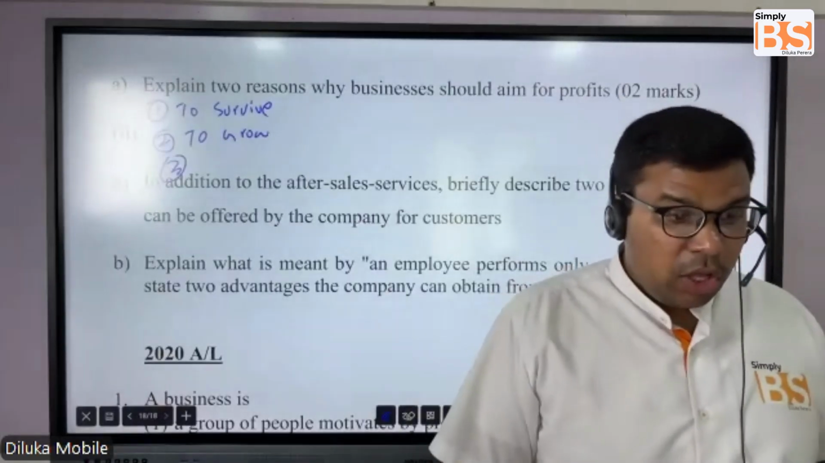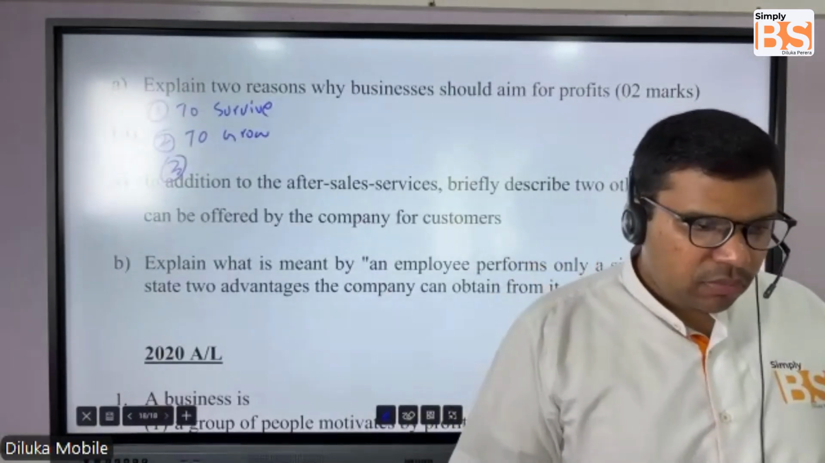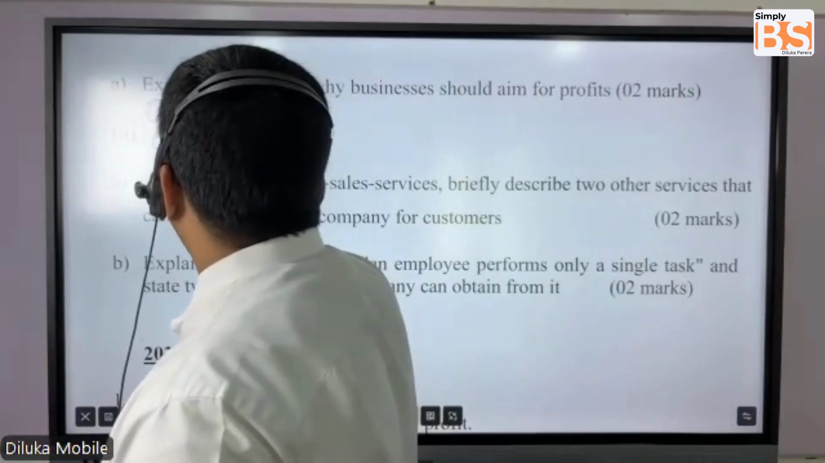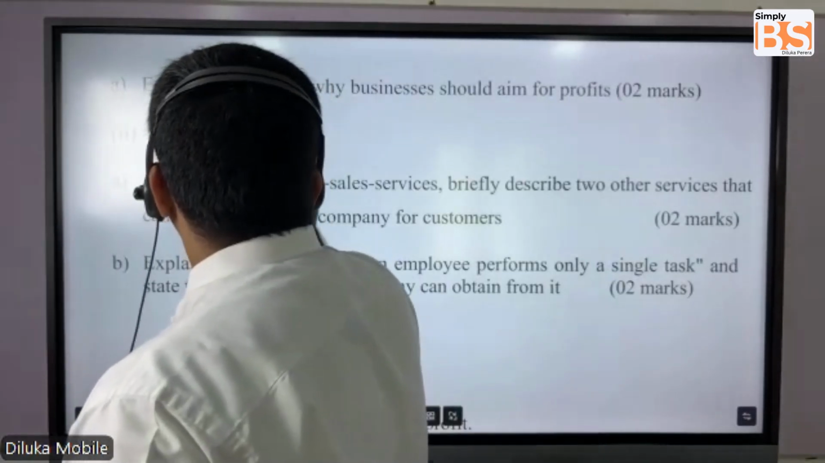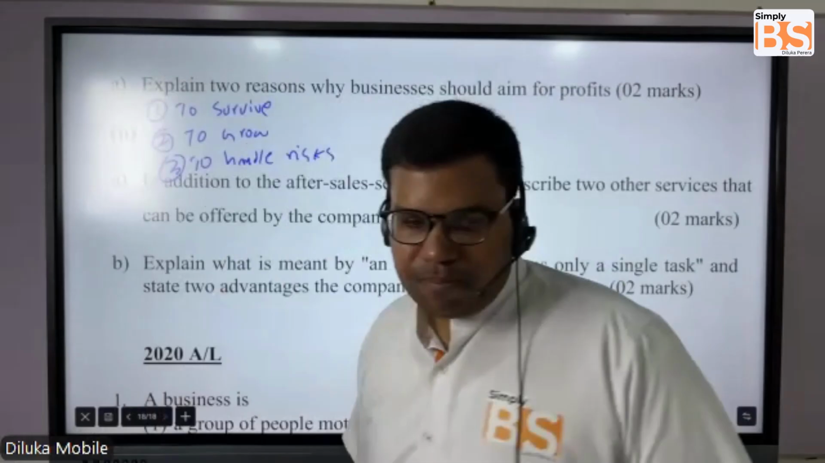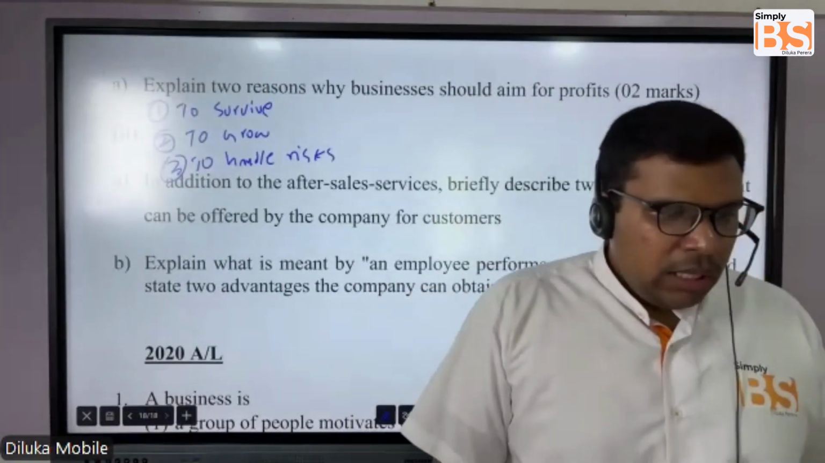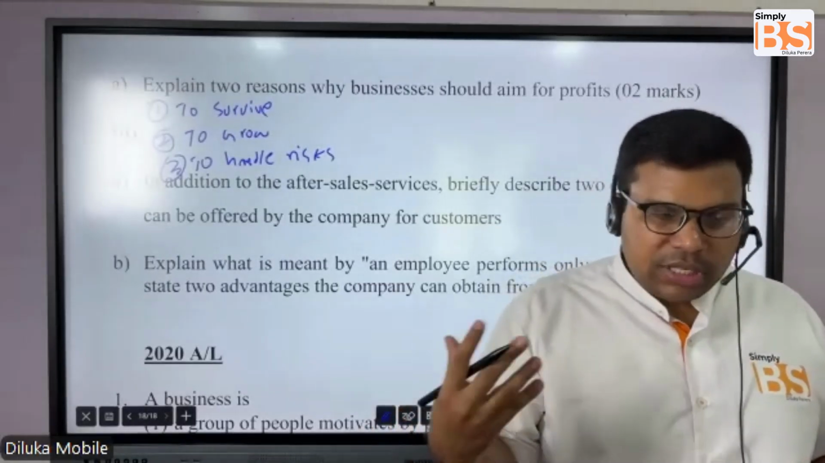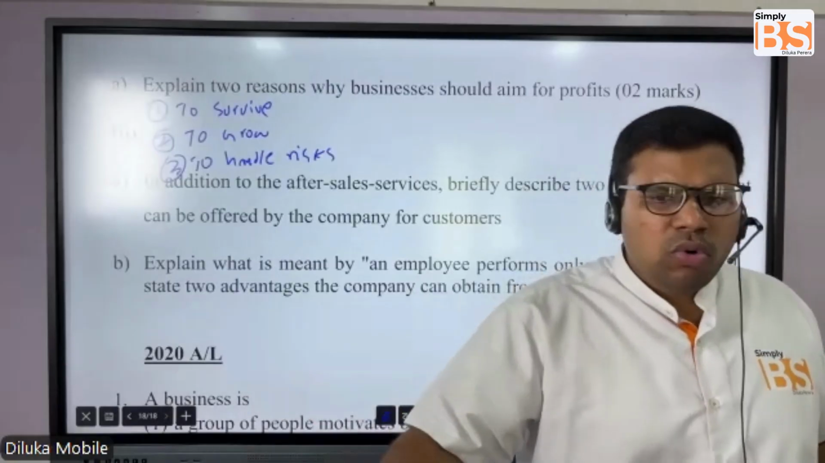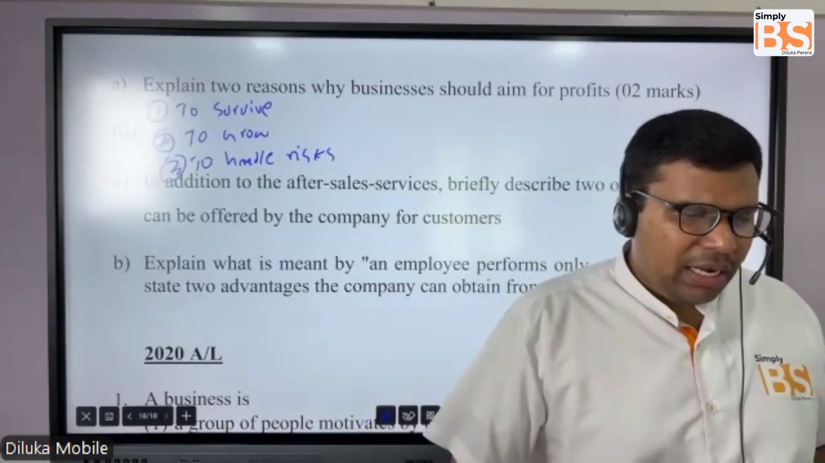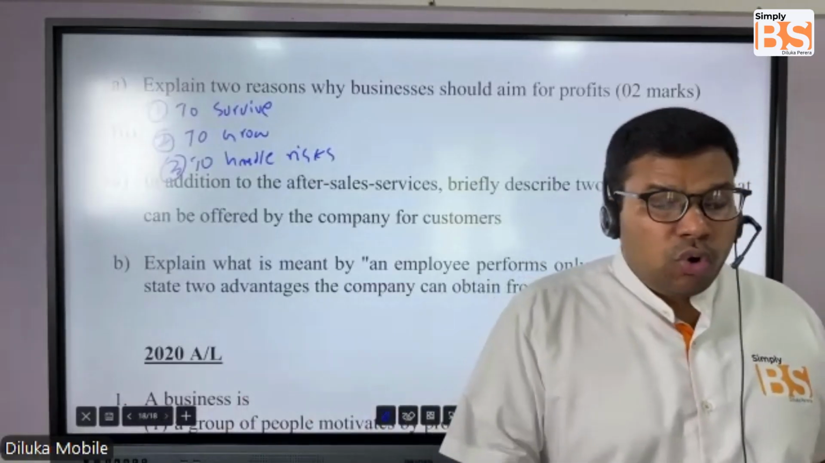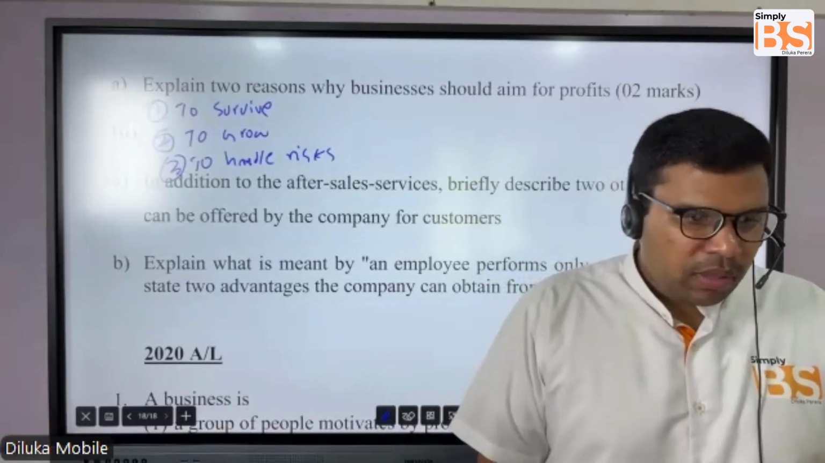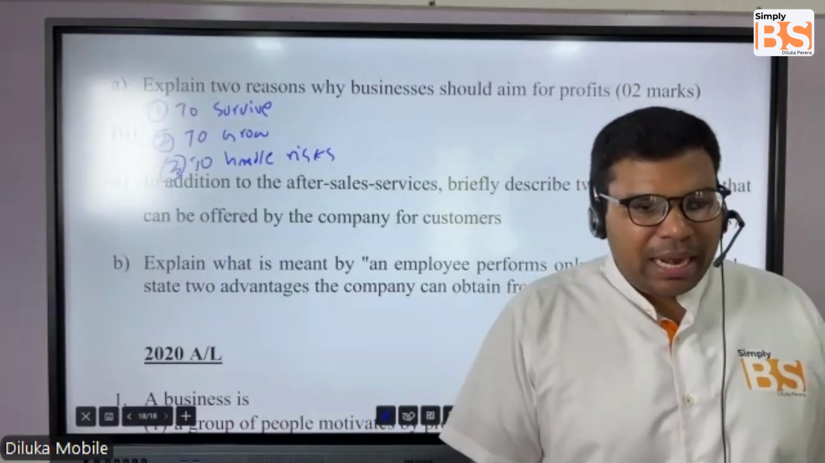to handle risks. We need profits to handle risks. When you're doing business, students, you know the business environment is dynamic. We don't know what will happen tomorrow or in the next few minutes. The best example is COVID. Due to COVID, businesses were not ready to face it at that time.